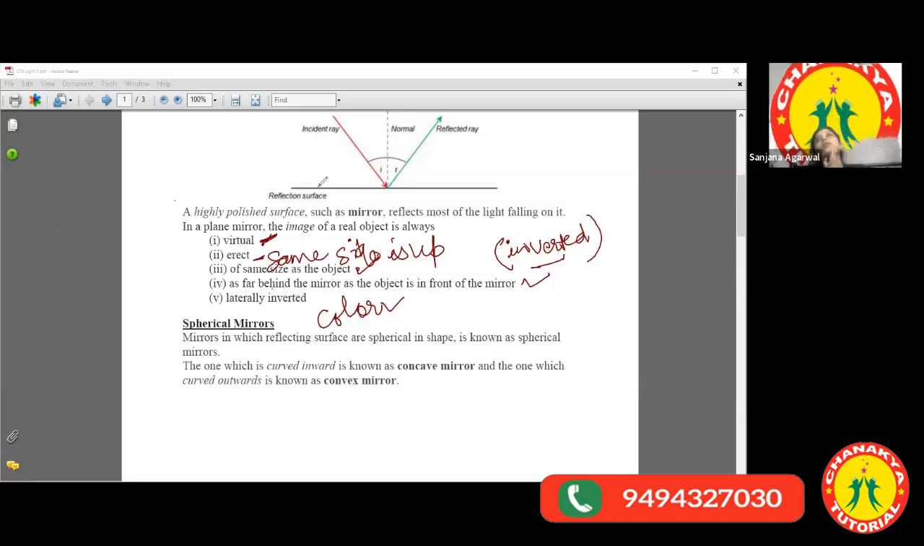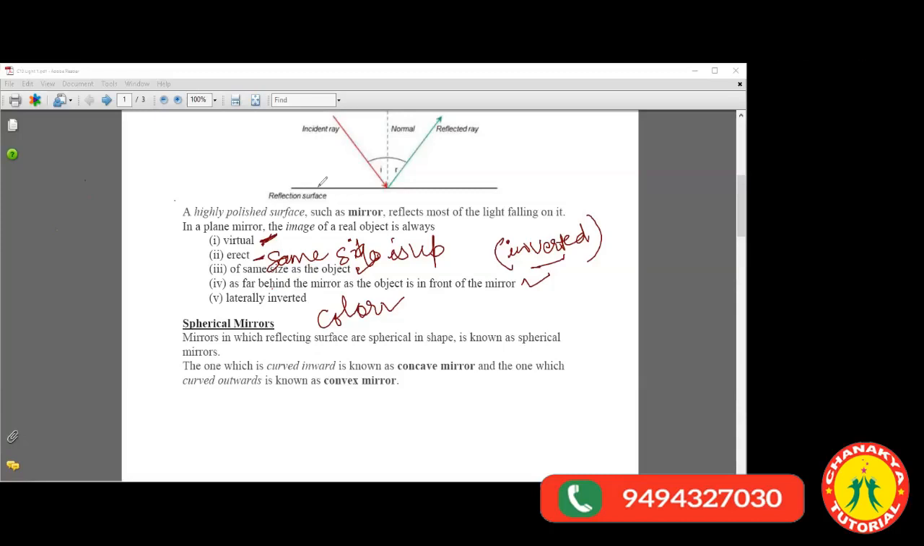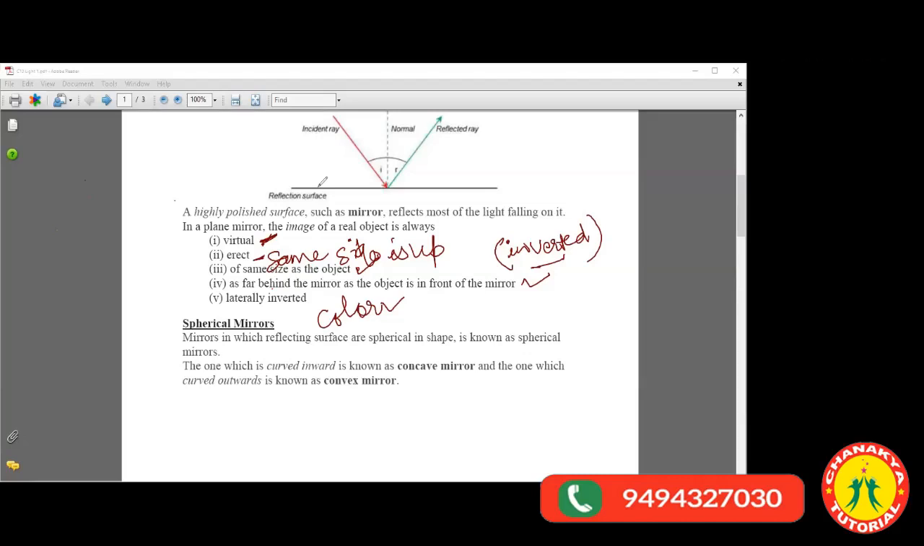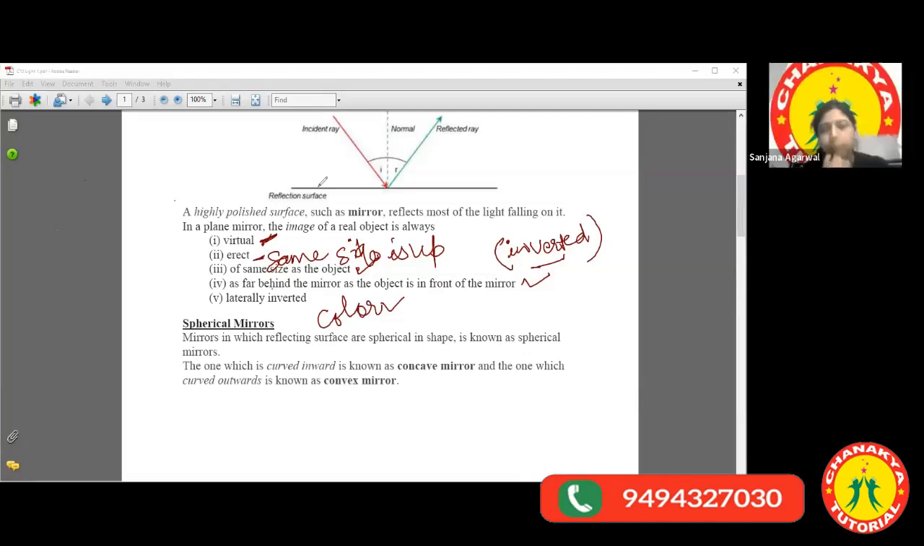If I'm standing in front of a mirror, I see a virtual image. A virtual image is one which cannot be brought on a screen. Yes, it cannot be brought on a screen. Very good. I find my image in the mirror, but if I disappear, the image disappears too. Something which is false, something which is pseudo, that is virtual, right?